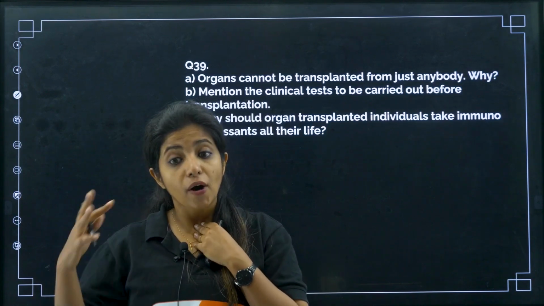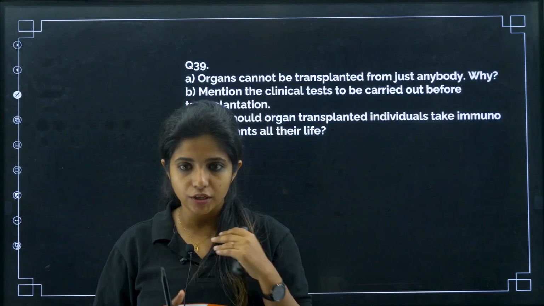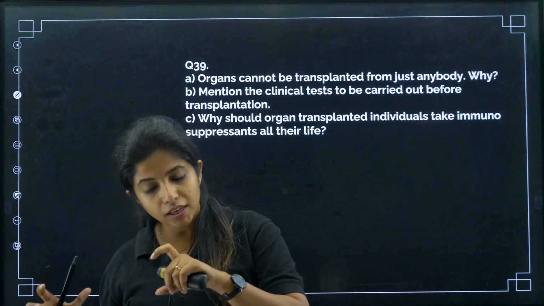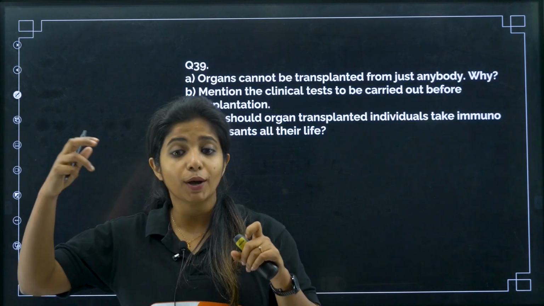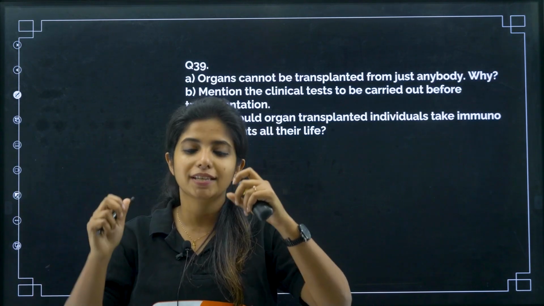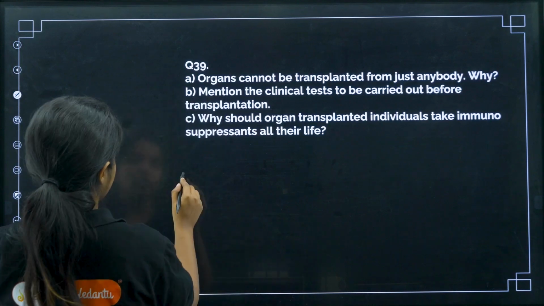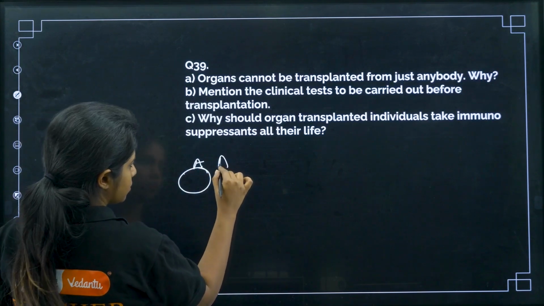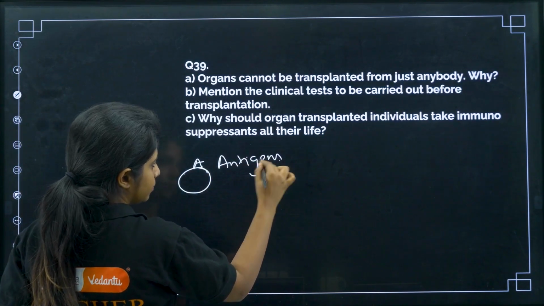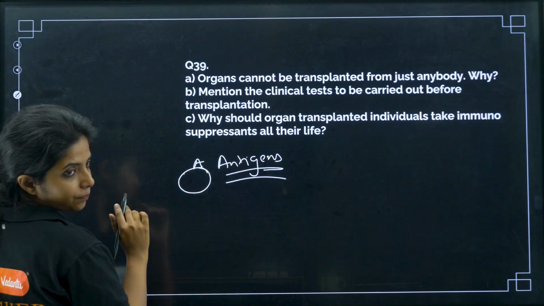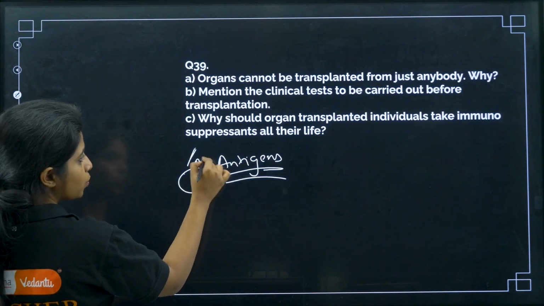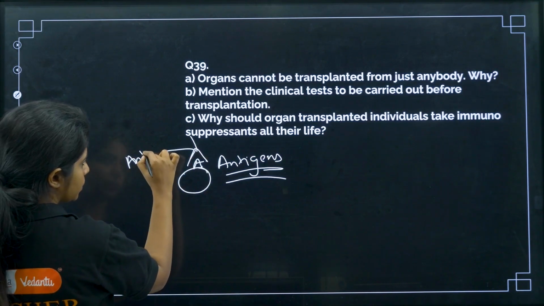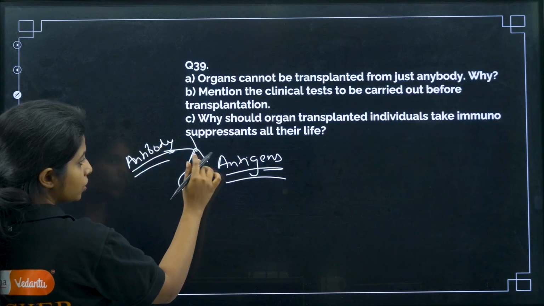Now for identifying these proteins, my dear children, you have other things in your body. There will be other proteins, that is the cell surface proteins, which you call antigens. Now to detect these antigens, what do you have? You have antibody.